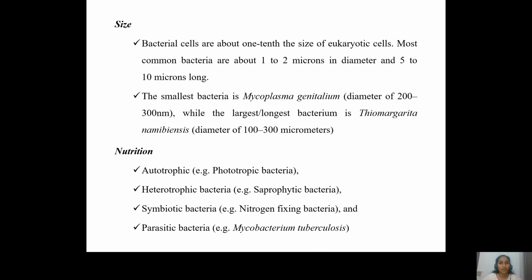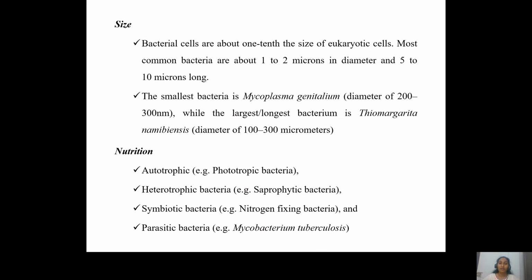While the heterotrophic bacteria cannot make their own food, or their own nutrients, and that is the reason they depend upon the environment for the absorption, or for the acquiring of nutrients. Saprophytic microorganisms are a very good example for this. These microorganisms depend upon the dead and decaying organic matter, and they absorb these nutrients from the decaying matter that is present in the surroundings.